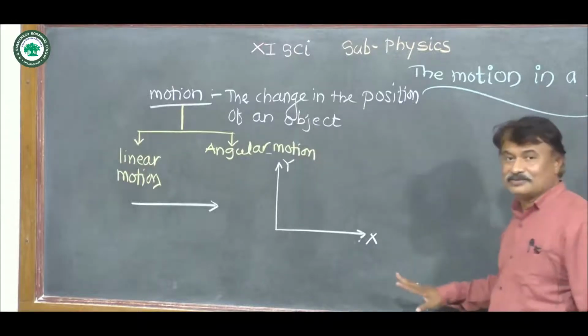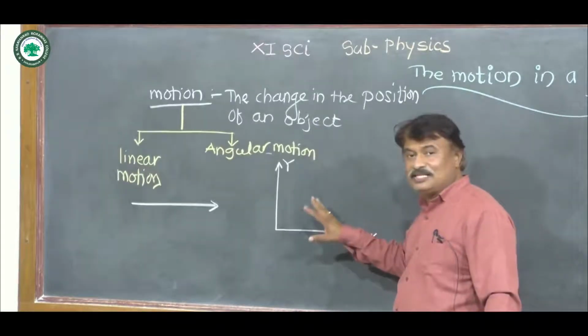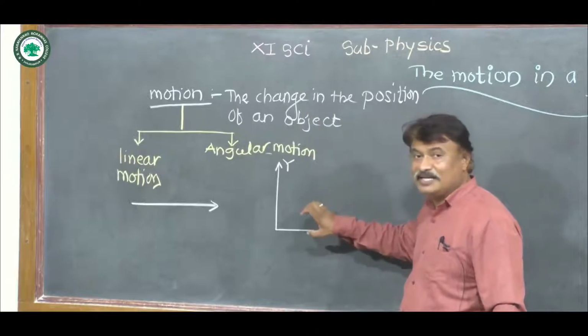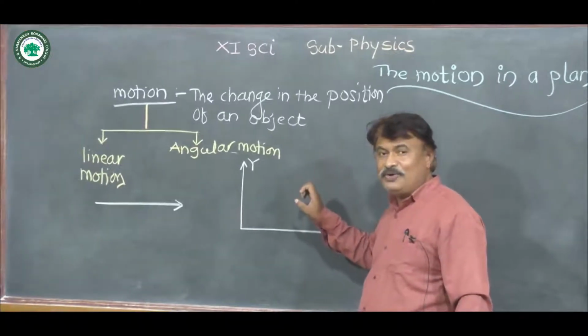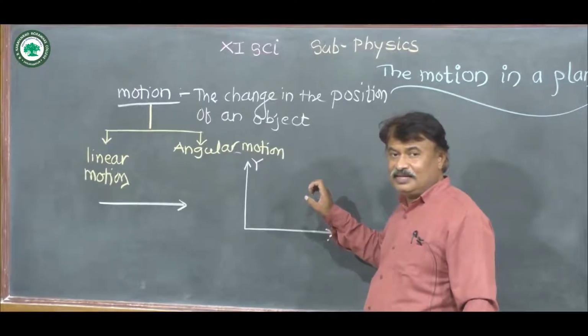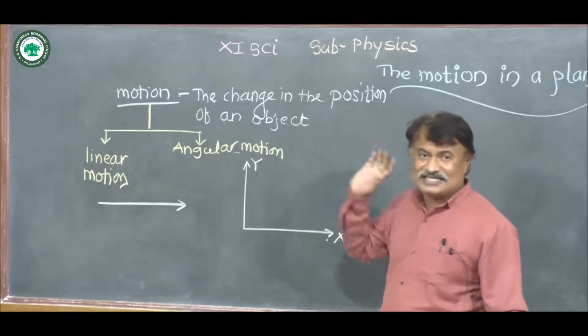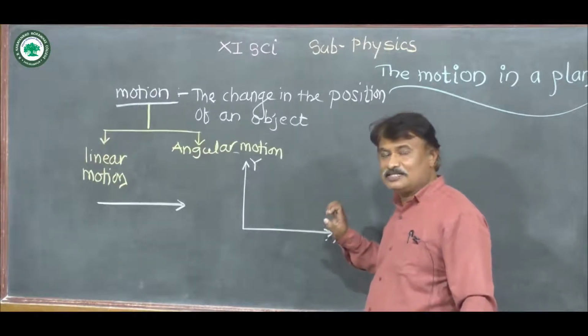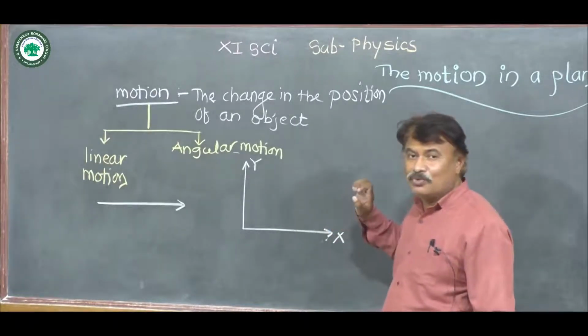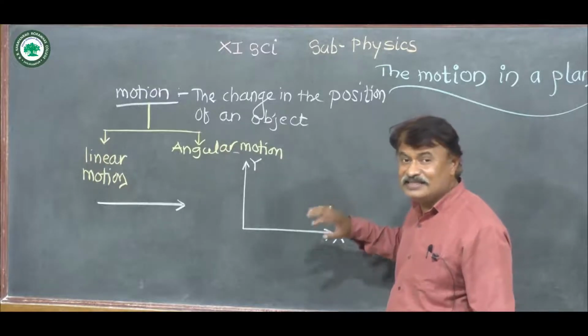In this lecture we have to study the motion of an object in a plane. If the object moves in the x, y and z axes respectively, then such type of motion is called motion of an object in space.